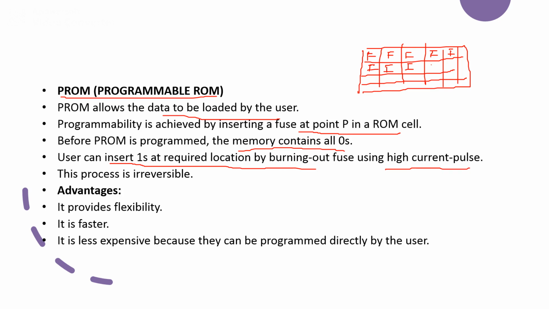Like this, and initially all the values will be zeros. So wherever the user wants to modify the data, that means he wants to forcibly modify the data as 1, the respective location fuse will be burned out, so using a high current pulse, we can modify the data.